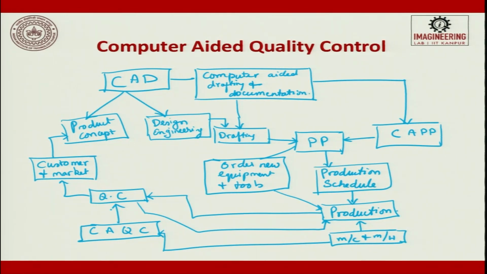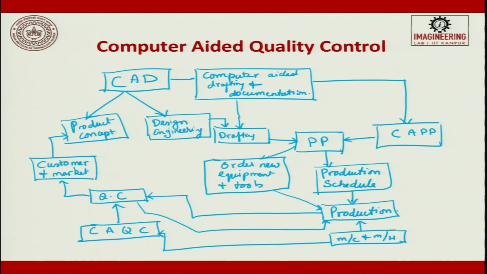So, if you see, this is an overall holistic view of the complete industry, and you can see where CAQC comes into action. CAD can be split into product concept and design engineering. Design engineering leads to drafting, and the drafting information goes to PP. PP is process planning, and computer aided process planning comes here and helps it. From here we try to see whether there is a need for ordering new machines or old machines, then a production schedule is done, and production happens. In production we will have machines and machine tools.